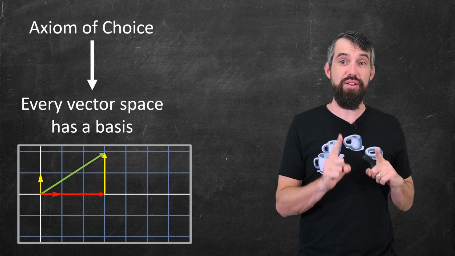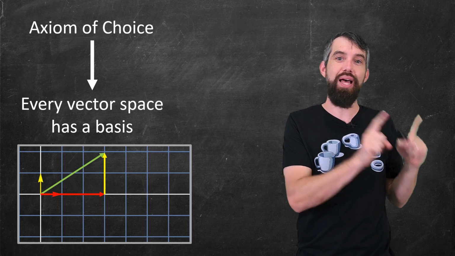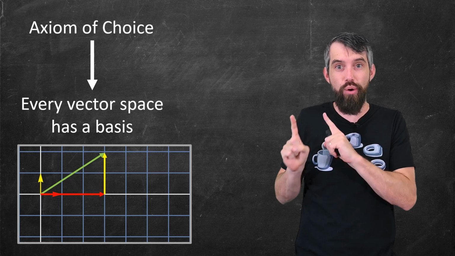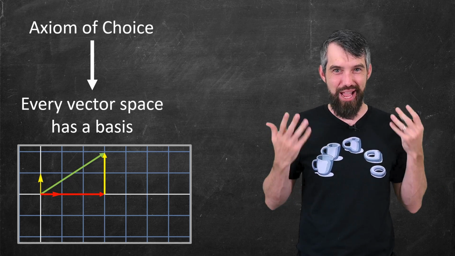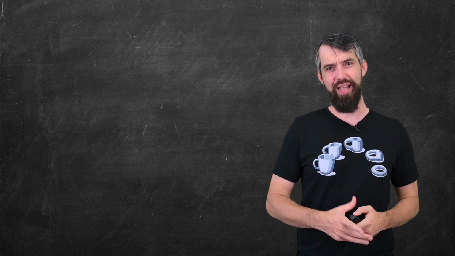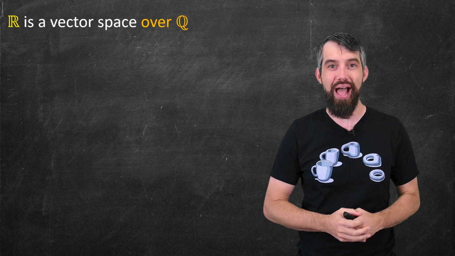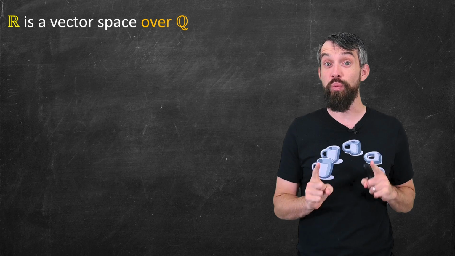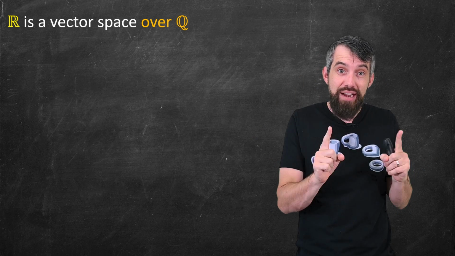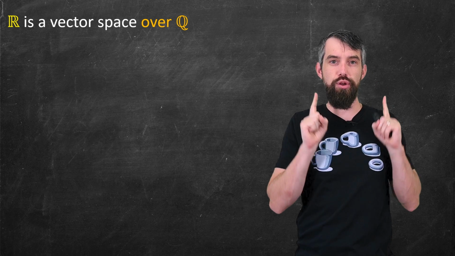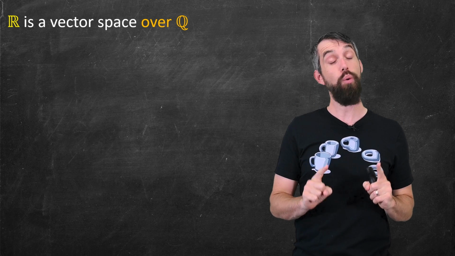And it is a theorem that the axiom of choice implies that every vector space, no matter what, has a basis. Okay, so where's the vector space I want to talk about in this video? Well, it is just the real numbers by itself. This is a very weird vector space, but you can think of the real numbers as a vector space over the rational numbers. What do I mean by that?